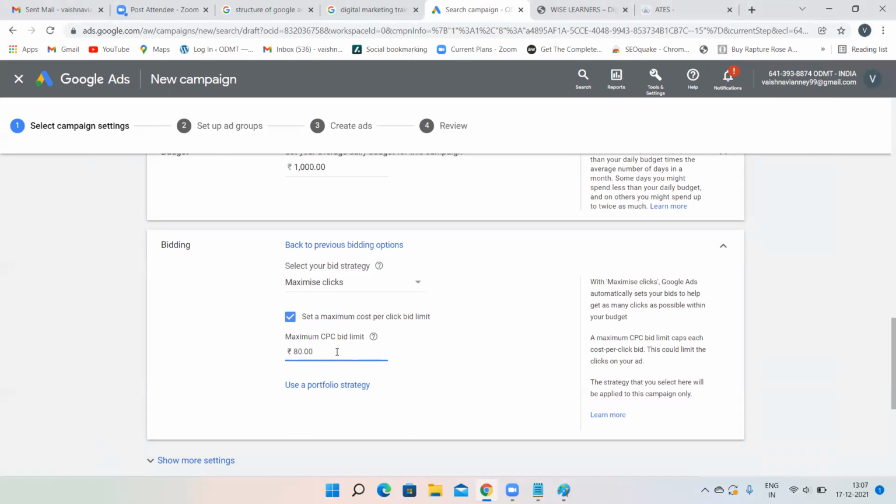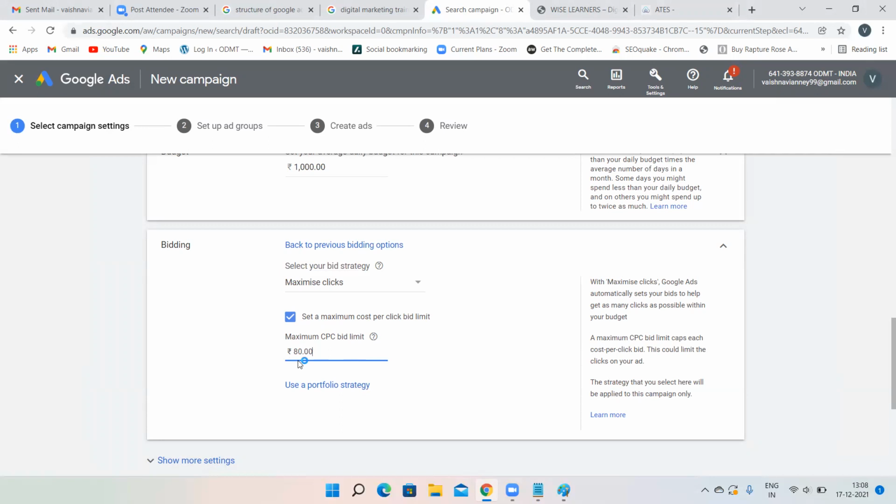This is just the limit. 100% 80 rupees for every click will not be deducted. According to the competitor, money will be deducted. If the competitor is paying 79, then only 80 rupees will be deducted. If the competitor is paying 49, then 80 rupees will not be deducted, only 50 rupees will be deducted for one click. If the competitor is paying 81, then 82 will not be deducted, only 80 will be deducted.